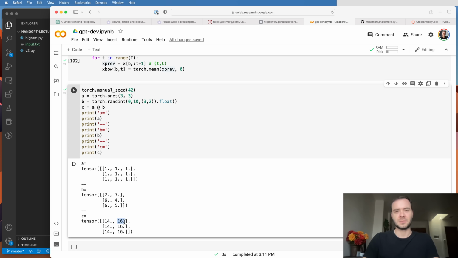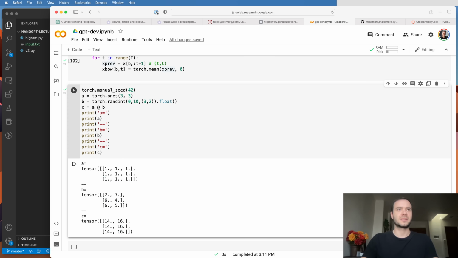The element here in the output of C is the first row of A multiplied with the second column of B. So 7 plus 4 plus 5 is 16. Now you see that there's repeating elements here. This 14 again is because this row is again all ones, and it's multiplying the first column of B. So we get 14. And so on. This last number here is the last row, dot product, last column.